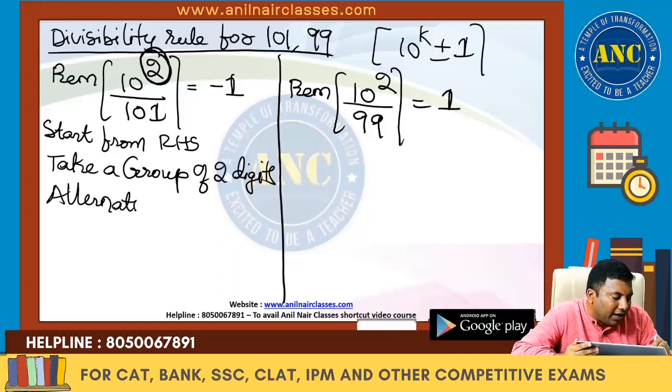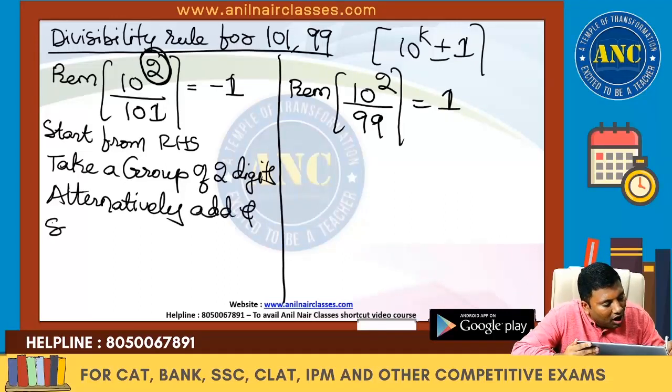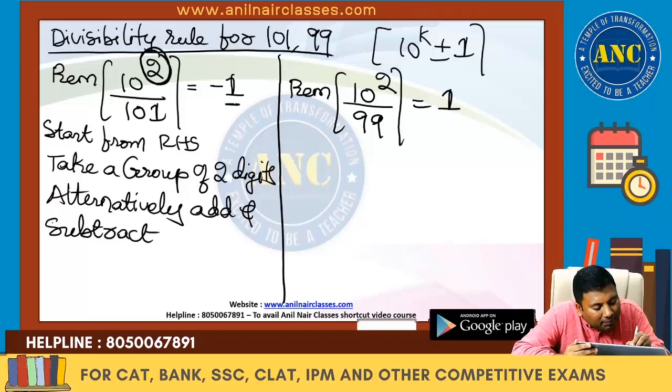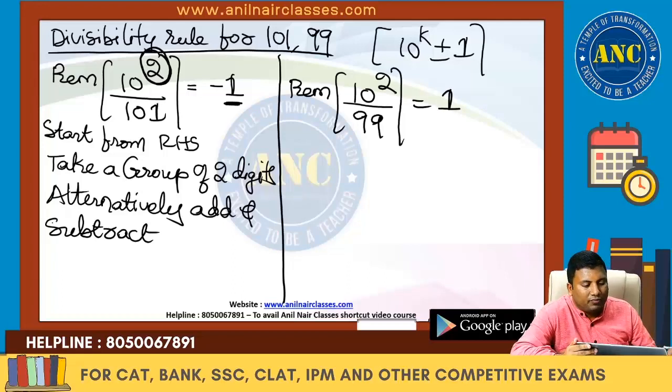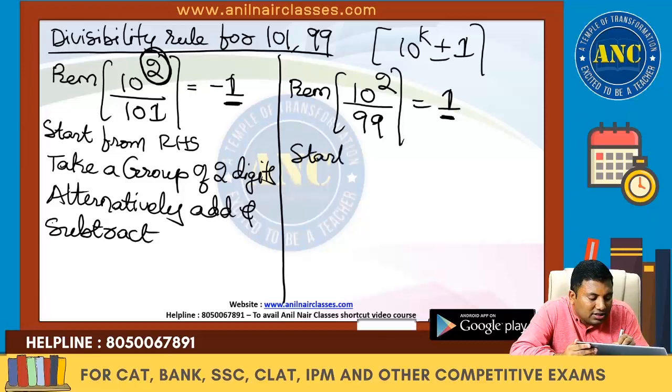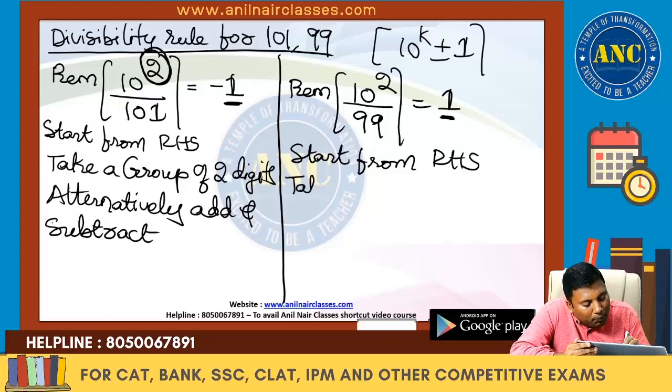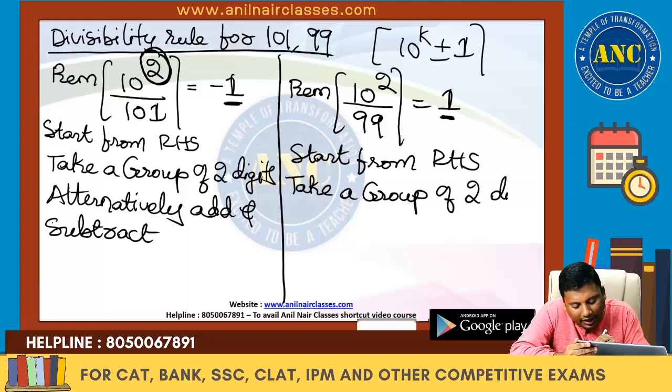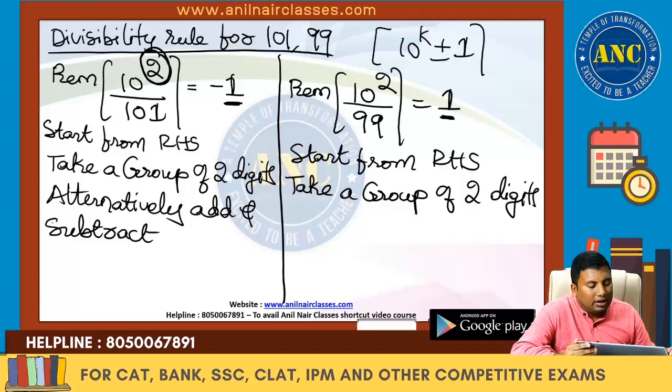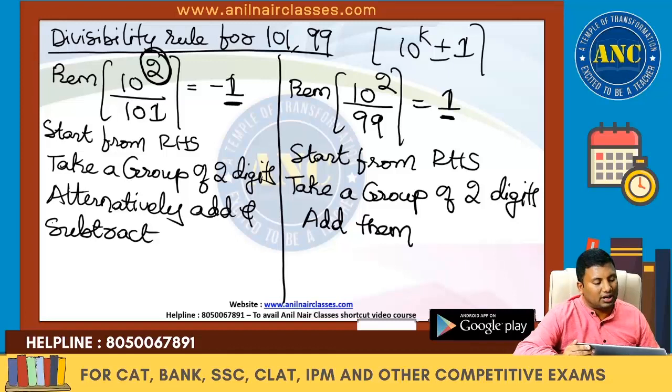Alternately add and subtract. Why alternately add and subtract? Because of this minus 1. What is the divisibility rule for 99? I got 1. Start from right hand side. Take a group of 2 digits. Add them. Take a group of 2 digits. Add them. I hope it is clear.